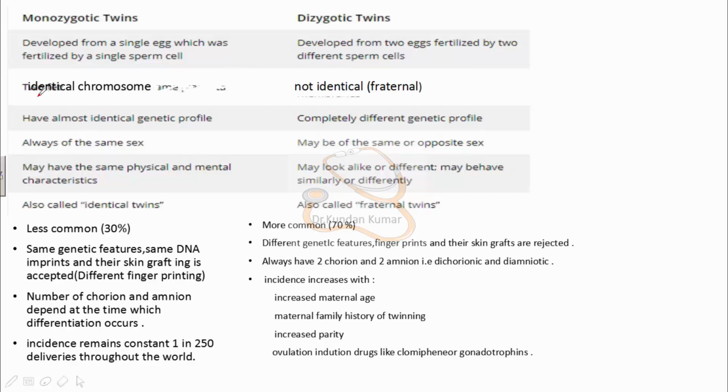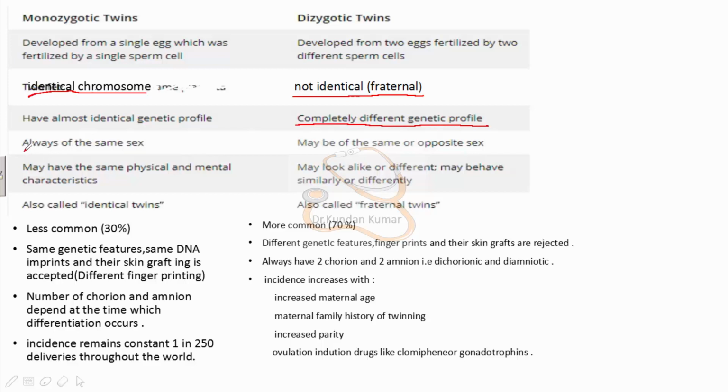Monozygotic twins have identical chromosomes, but dizygotic twins do not. Monozygotic twins have an almost identical genetic profile, but dizygotic twins have completely different genetic profiles.